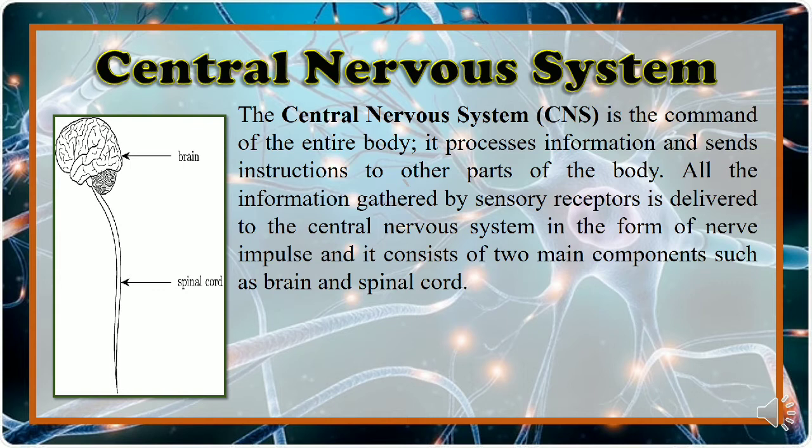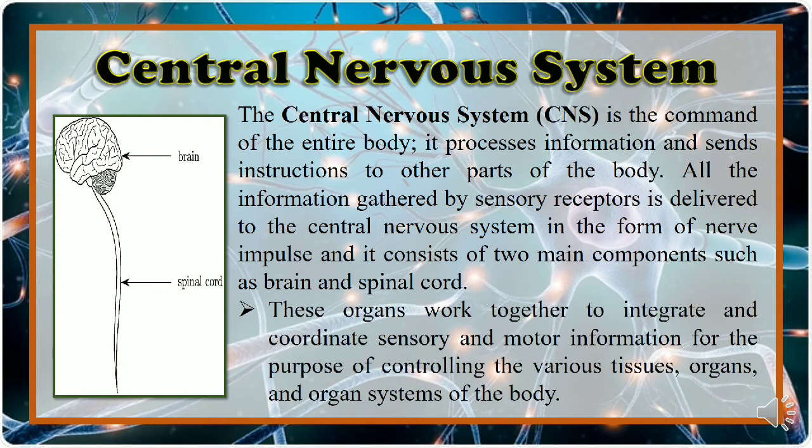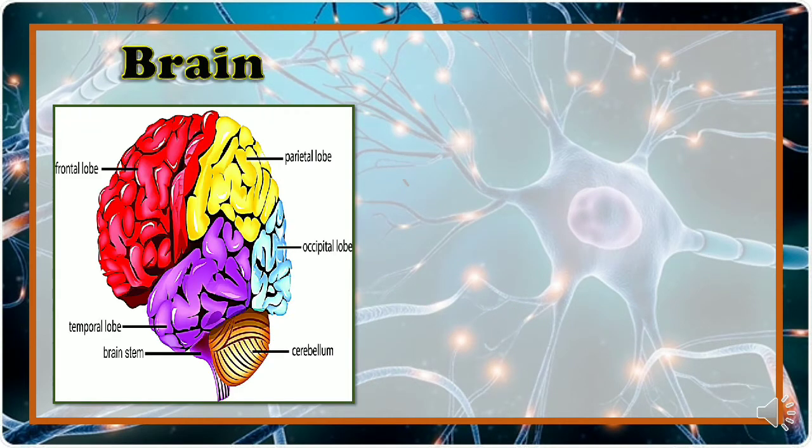All the information gathered by sensory receptors is delivered to the central nervous system in the form of nerve impulses, and it consists of two main components, the brain and the spinal cord. These organs work together to integrate and coordinate sensory and motor information for the purpose of controlling the various tissues, organs, and organ systems of the body.